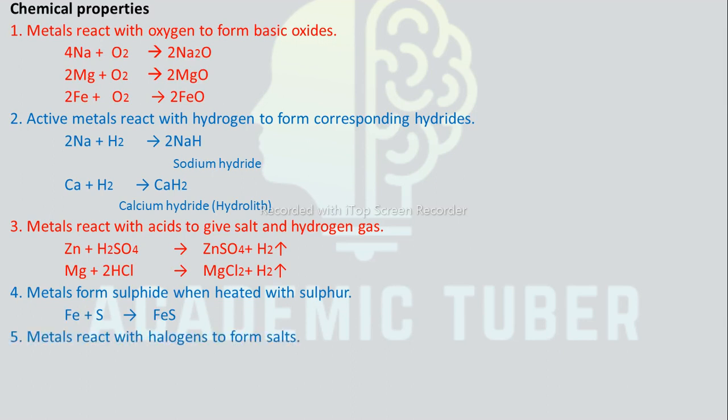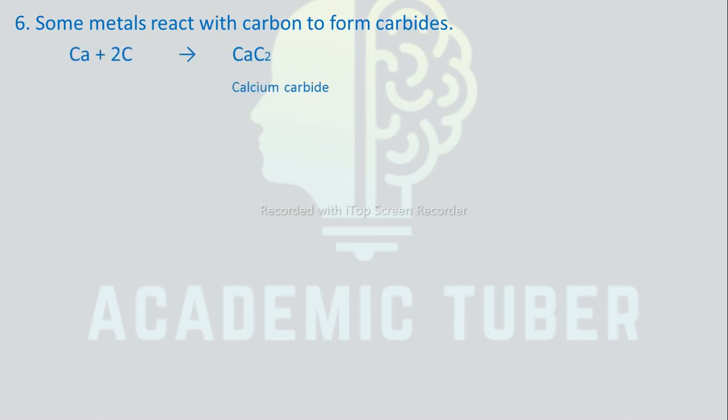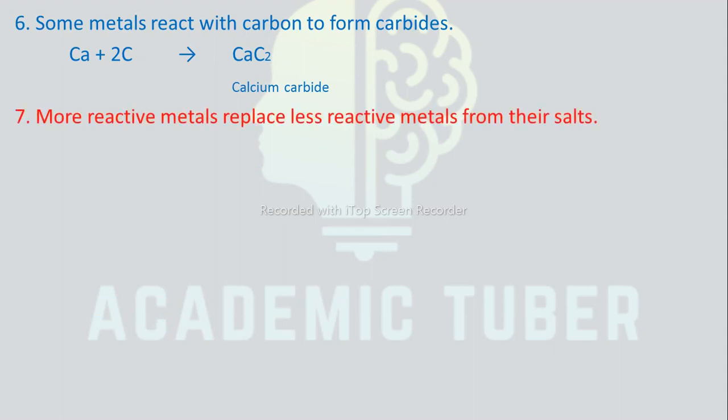Metals react with halogens to form salts. Sodium reacts with chlorine to form sodium chloride. Similarly, iron reacts with chlorine to form iron chloride. Some metals react with carbon to form carbides. So calcium reacts with carbon to form calcium carbide. More reactive metals replace less reactive metals from their salts. Iron replaces the copper in copper sulfate and forms iron sulfate.